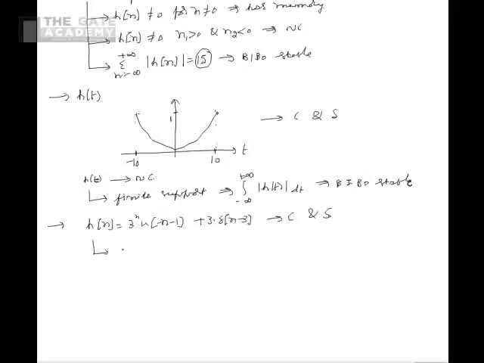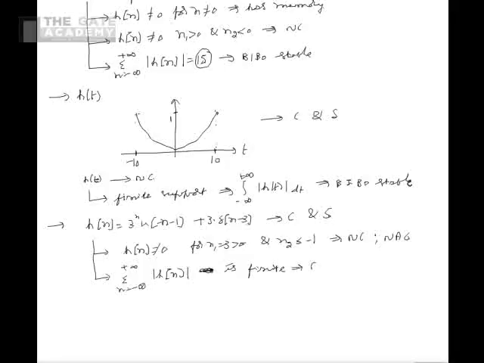Here we see that the impulse response h of n is not equal to 0 for n1 equal to 3 greater than 0 and for n2 less than or equal to minus 1. From this we see that the given system is not causal and not anti-causal as well. Also, if we try to find the sum of the mod of h of n from n equal to minus infinity to plus infinity, we see that the sum is finite. So from this we can say that the given system is BIBO stable.